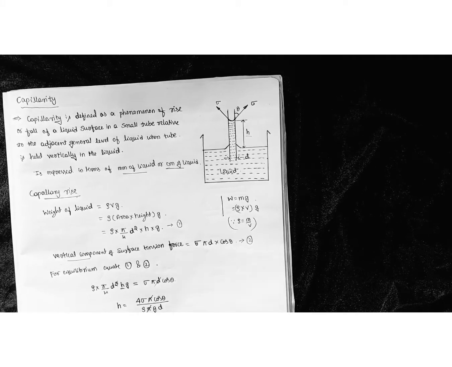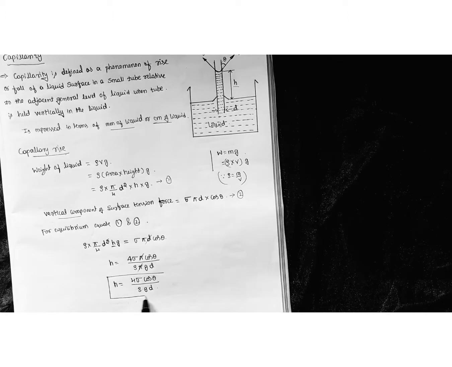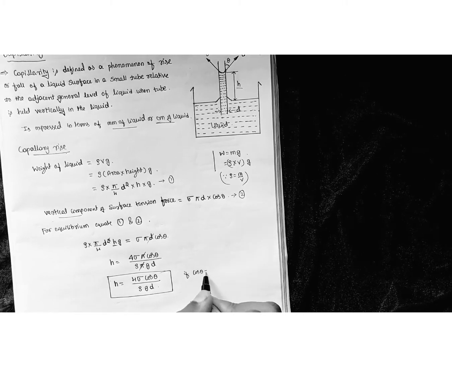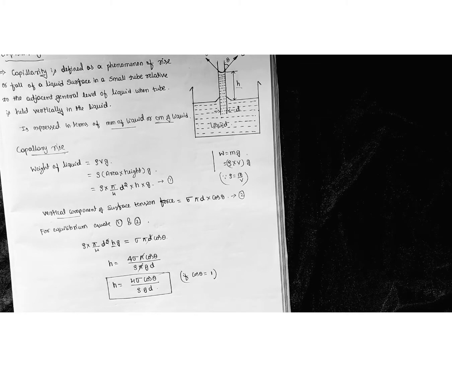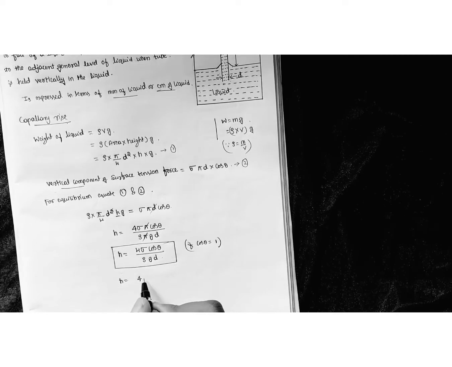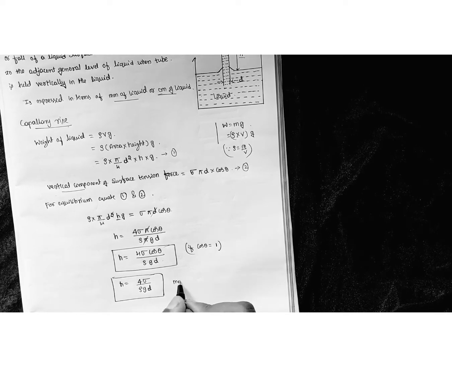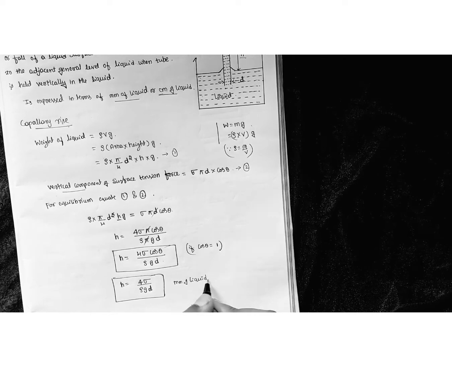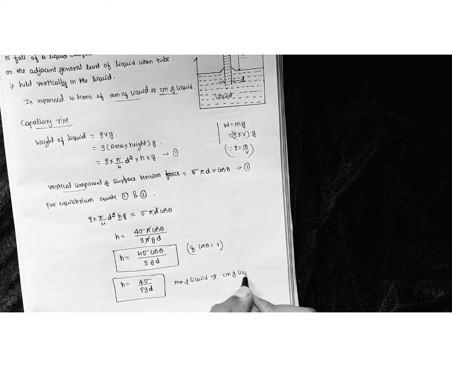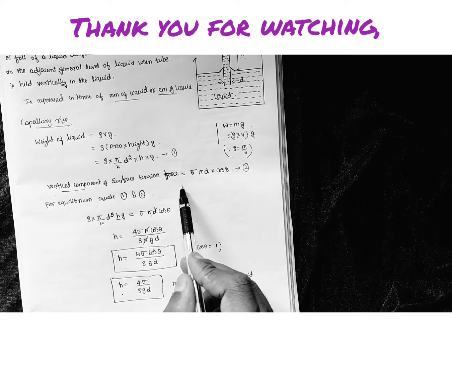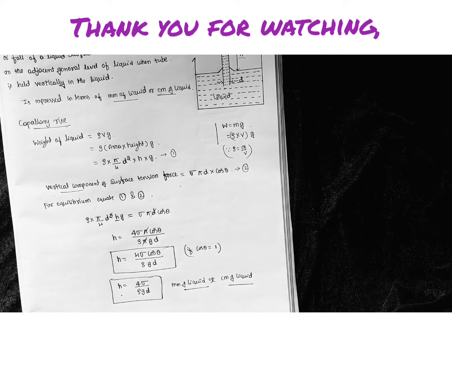So this is the expression for capillary rise. If cos theta is equal to 1, that is if the theta value is 0, then cos theta becomes 1, and we have h is equal to simply 4 sigma divided by rho g d. This is the expression for capillary rise we are going to use in order to solve the problem. It is in terms of mm of liquid or cm of liquid. So this is the expression for capillary rise by considering the effect of surface tension forces as well as the weight of the liquid. So thank you for watching this video.